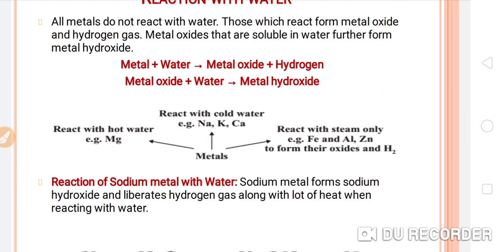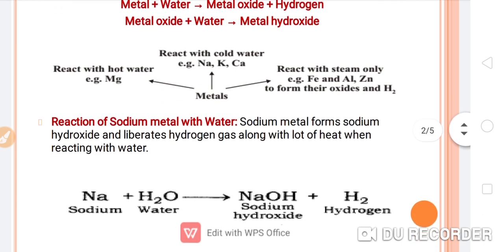Now next, reaction of sodium metal with water. One by one we are going to discuss all the metals' reactions with water. The first metal we are going to discuss is sodium. Sodium metal forms sodium hydroxide and liberates hydrogen gas along with a lot of heat when reacting with water.